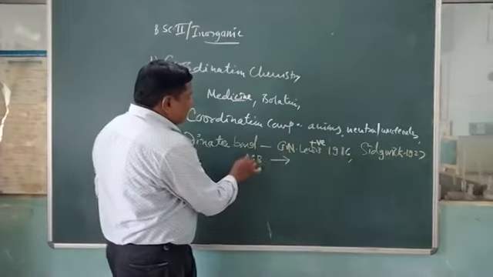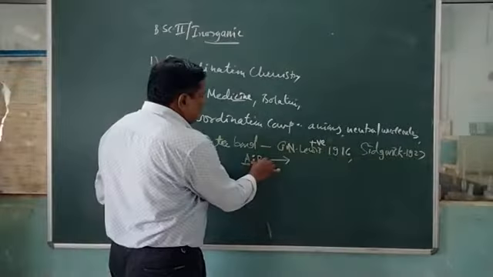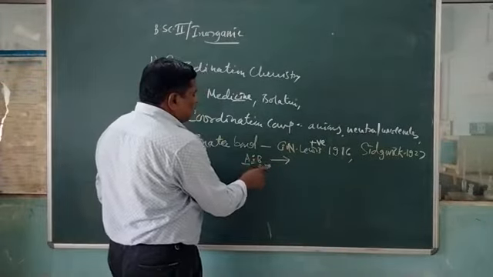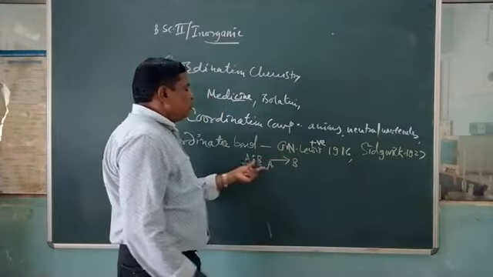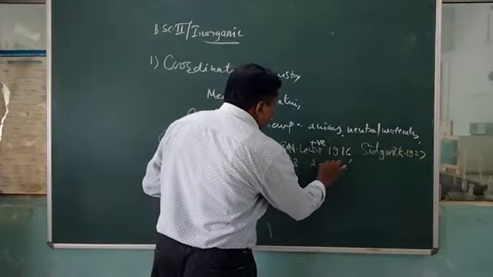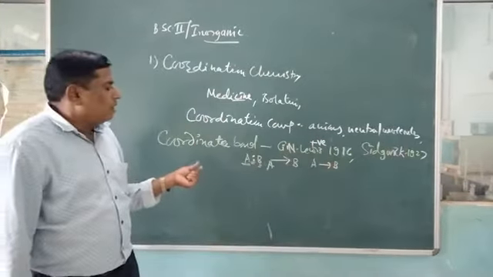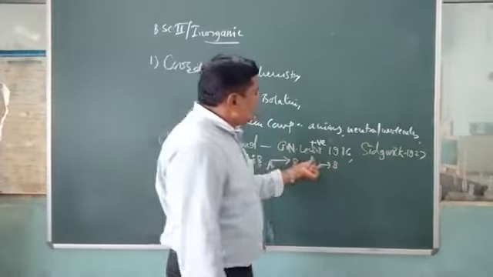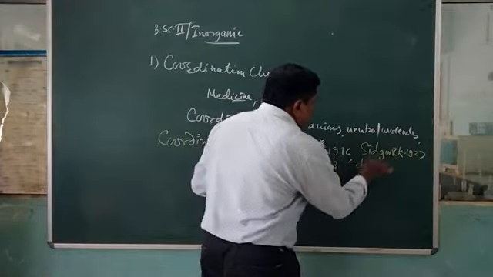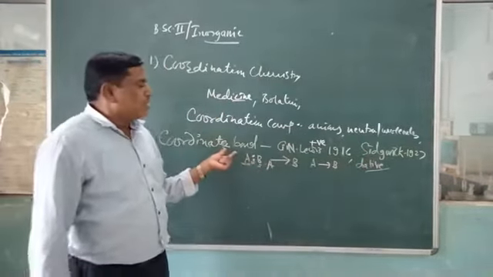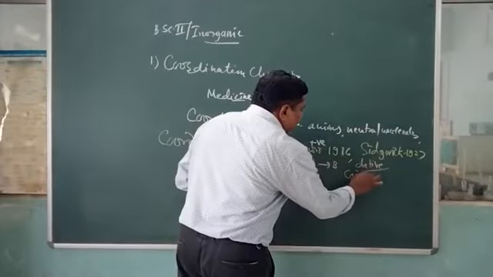Here A possesses a lone pair of electrons and B possesses vacant orbitals, so electrons are shifted from A to B, and this coordinate bond is indicated between atoms A and B. This coordinate bond is also called the dative bond, and also the co-ionic bond.